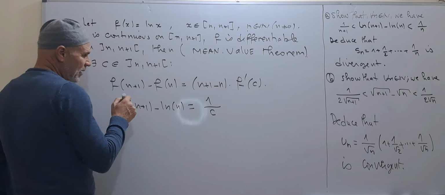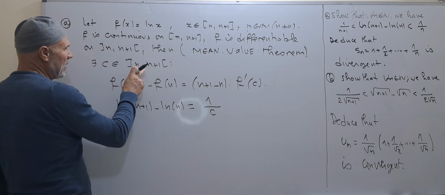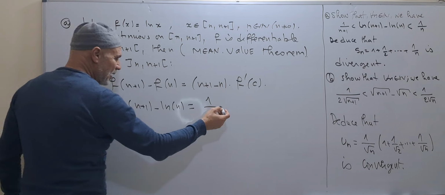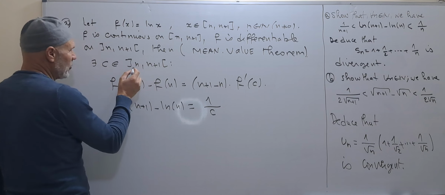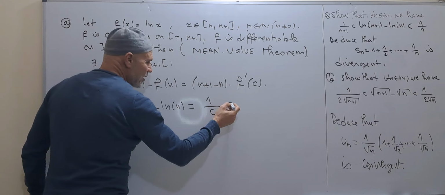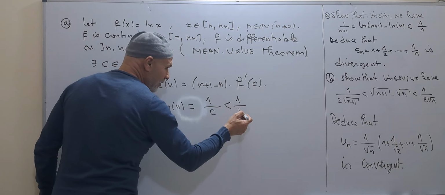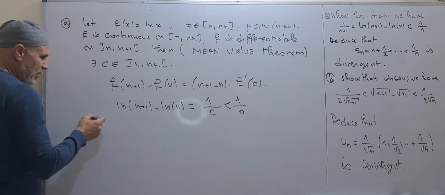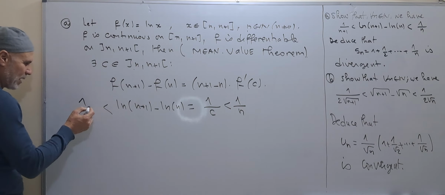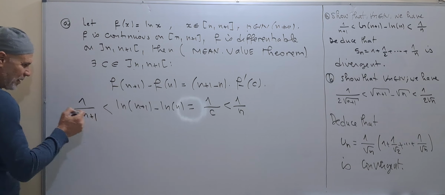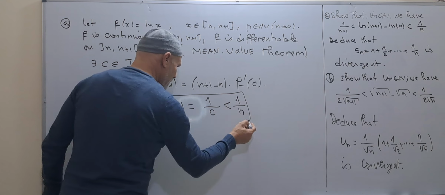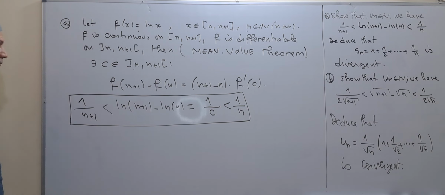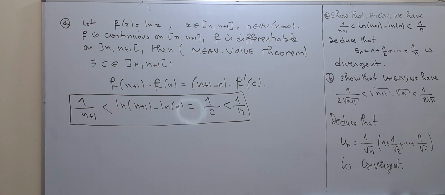Don't forget that c belongs to n, n plus 1. This means that since c belongs to n, n plus 1, it is strictly less than 1 over n and strictly greater than 1 over n plus 1. So here we have this formula, which is true for all n greater than or equal to 1.